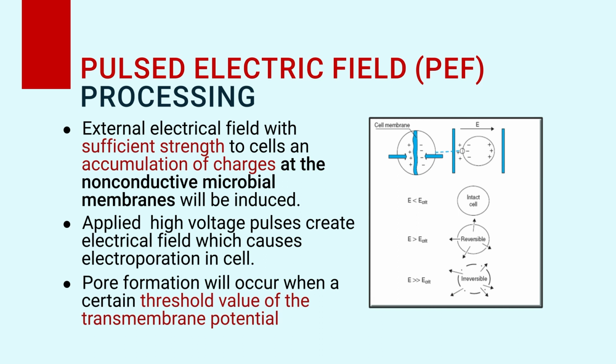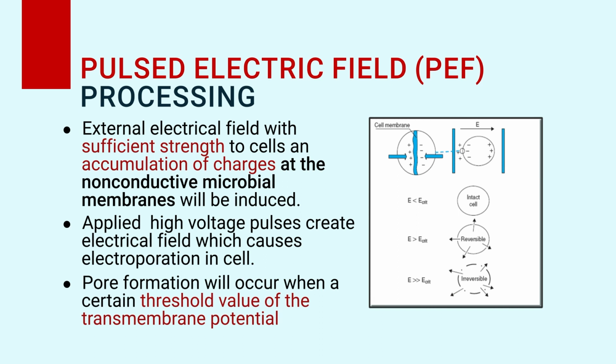There is a critical electric field which is able to create pores within the cell of the microbes. They may be microbial cells, they may be plant cells, both. But we are targeting inactivation of microbes if we are targeting preservation, so that's why I am calling it microbes. As we increase E, there would be a certain value which will initiate this pore formation.